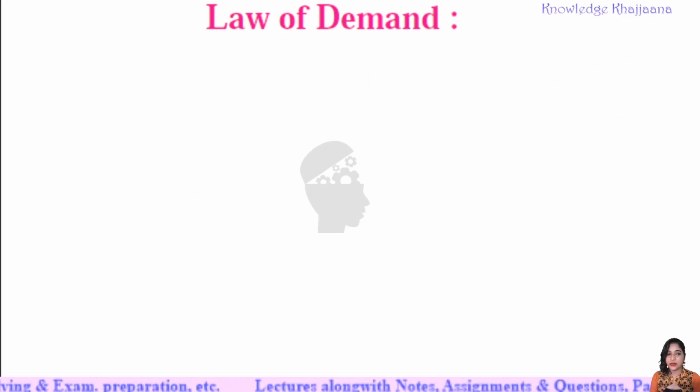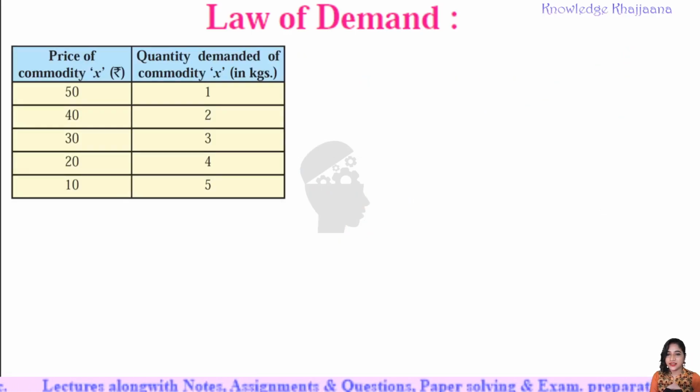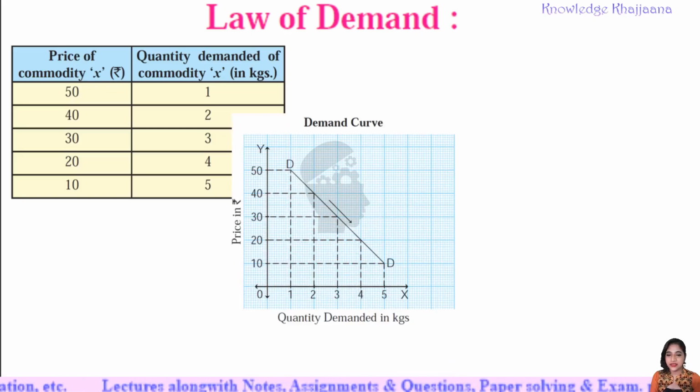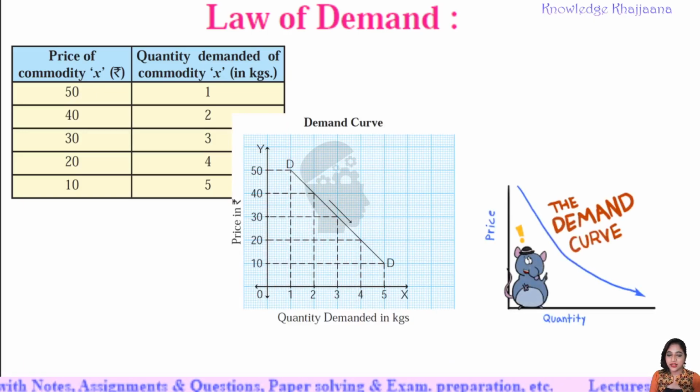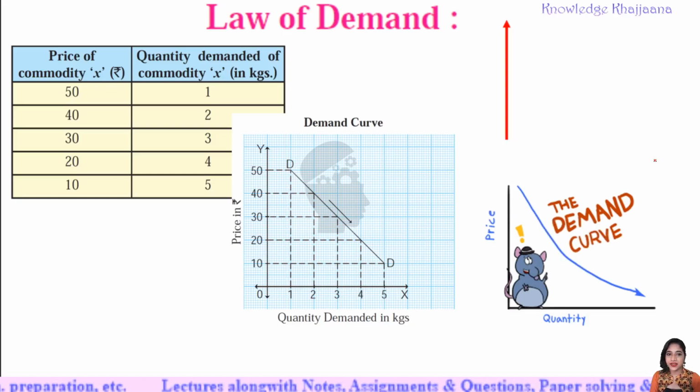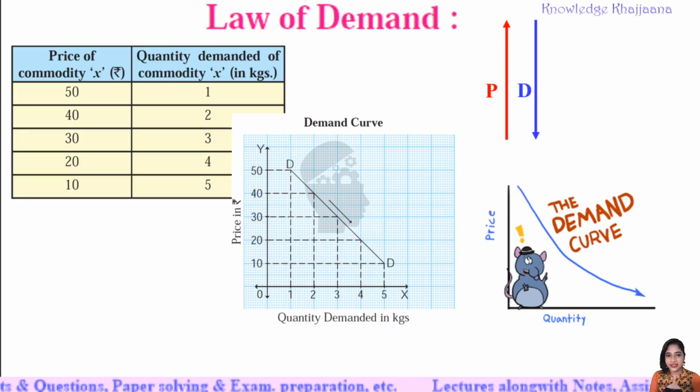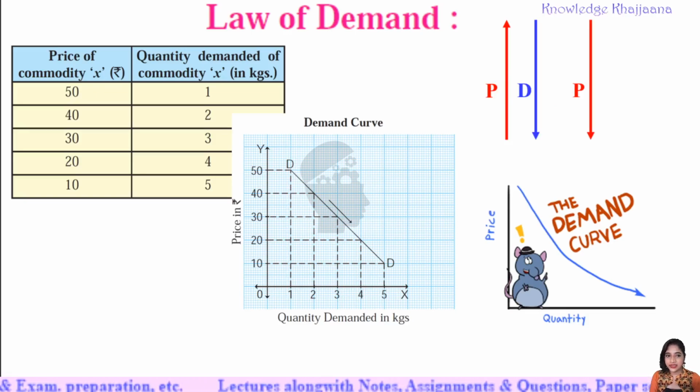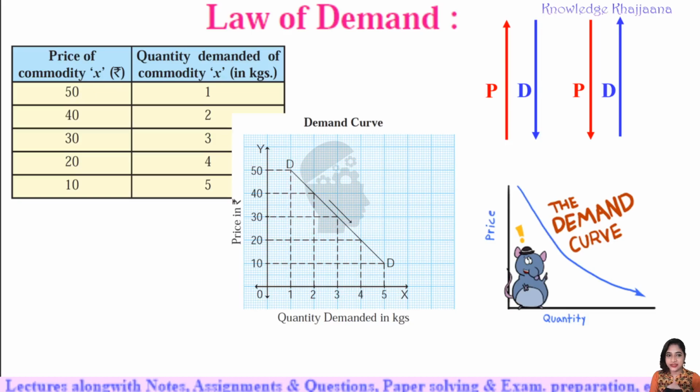What is law of demand? For that we had taken the example which was given in the book, and what it explains. This is the curve of the law of demand, the demand curve. With the increase in the price, there is decrease in the demand, and with the decrease in the price, there is increase in the demand. With this schedule and this curve, we have already learnt what the law of demand is and how it is proved.